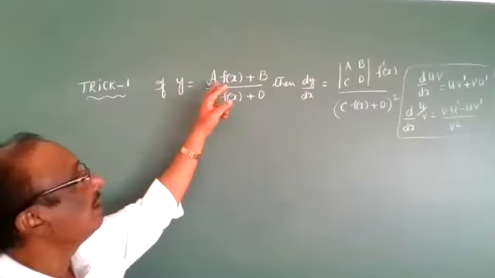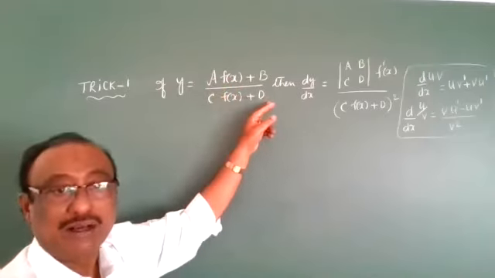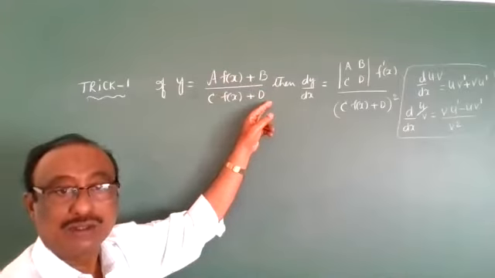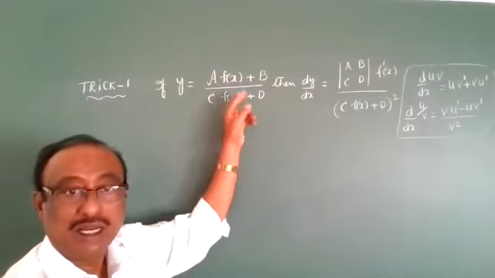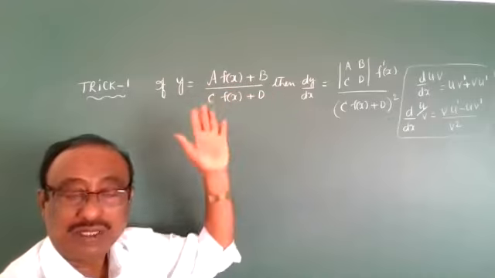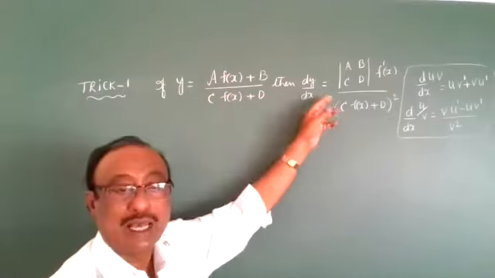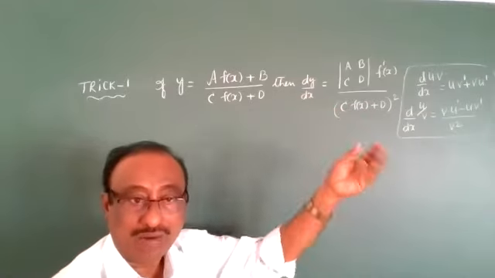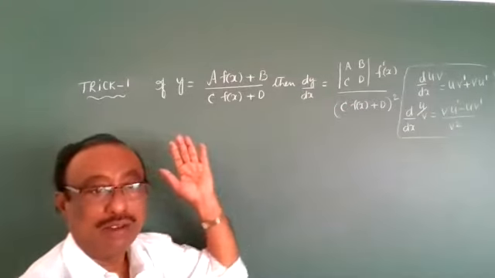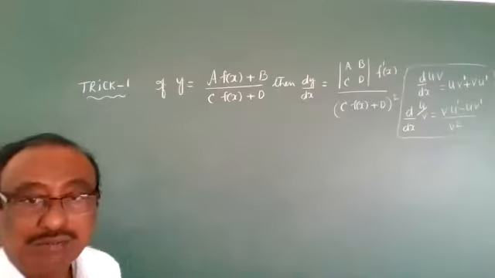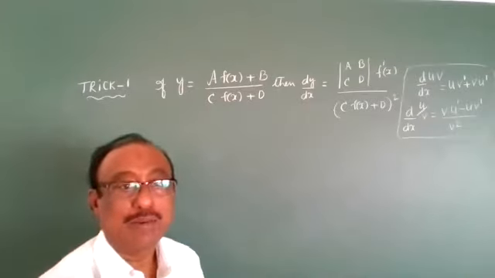So in this one, the determinant of the constants, derivative of the same function f dash x by denominator square. Indirectly, they are going to apply the u by v formula. By the u by v formula, they will write the short method, easy for doing the problem.